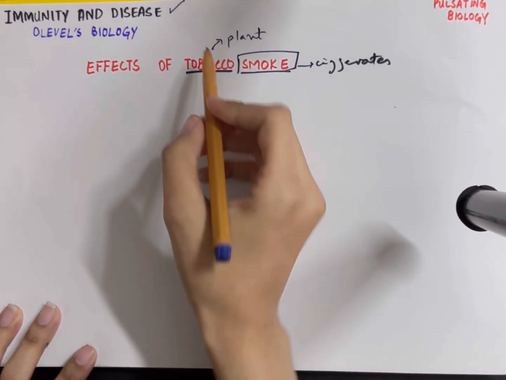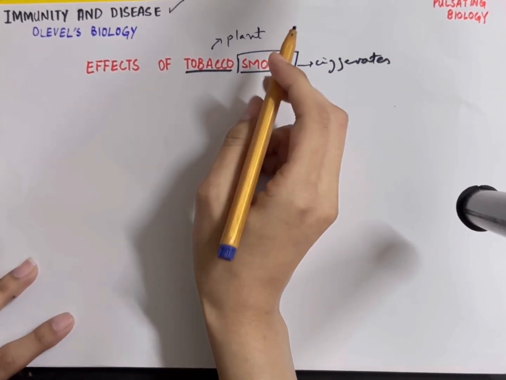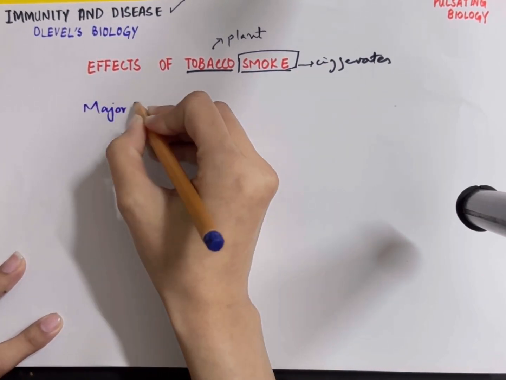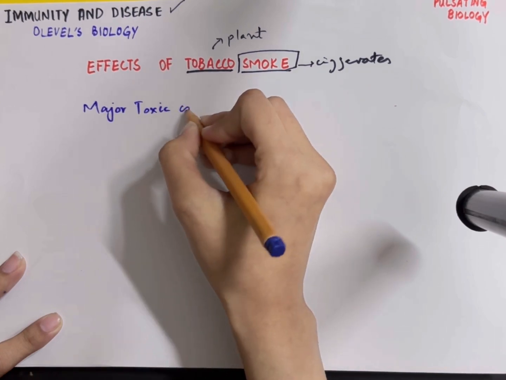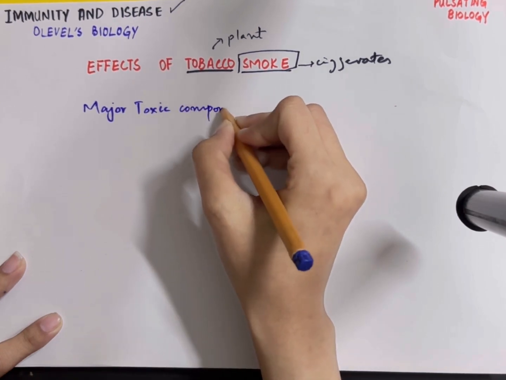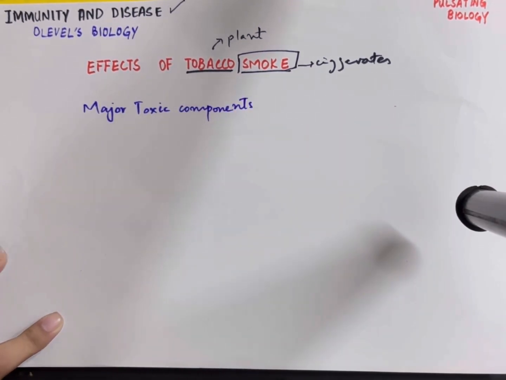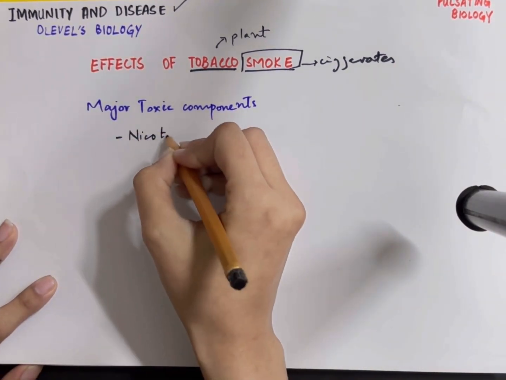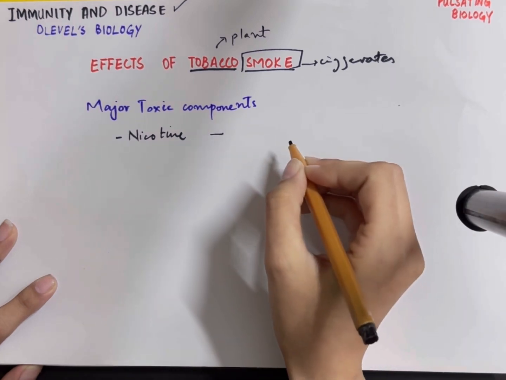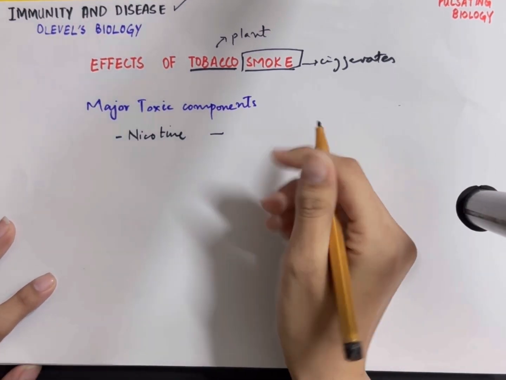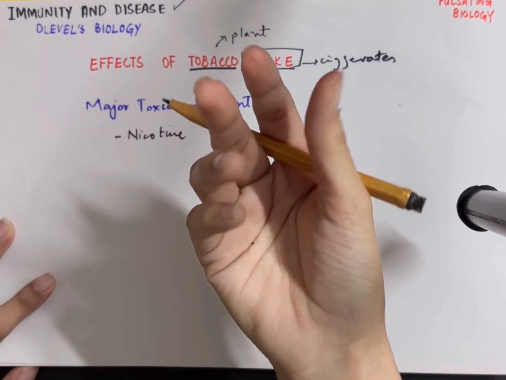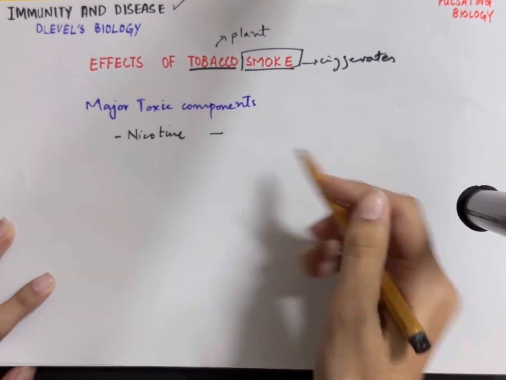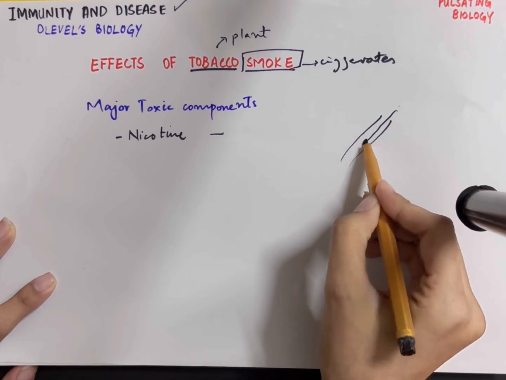When you talk about the effects of tobacco smoke concisely, you need to know that there are some major toxic components in tobacco. The three important ones include, firstly, nicotine. Nicotine is very harmful to the body. It causes vasoconstriction of the vessels. That means the vessels constrict themselves, due to which the blood cannot flow properly.